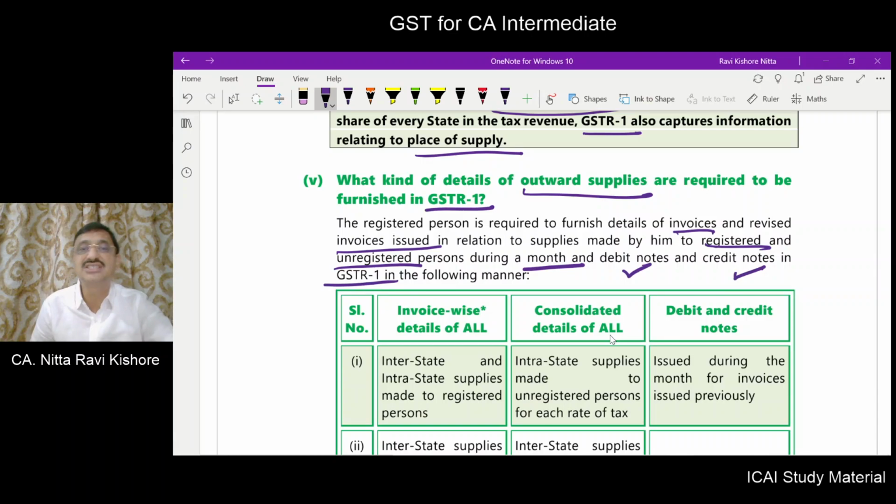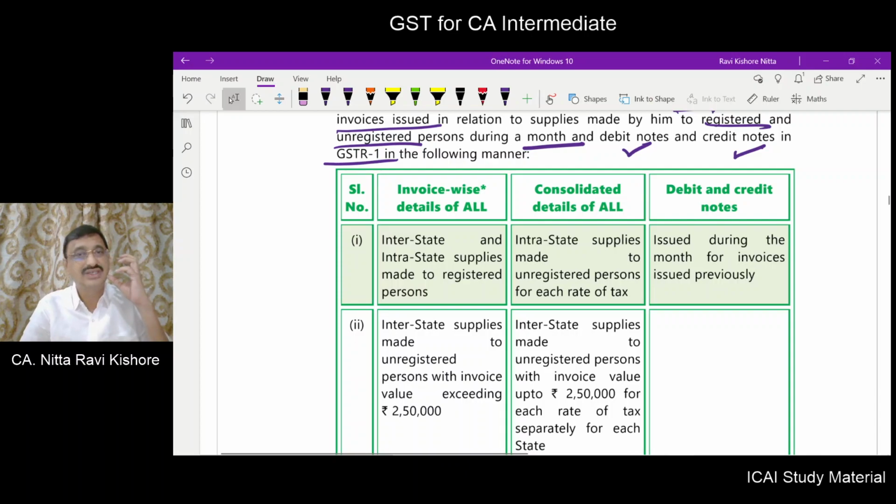So invoice wise details are also to be provided, both for supplies made to unregistered as well as registered persons. This has to be given for the tax period. Also, the details of debit notes and credit notes should be furnished.